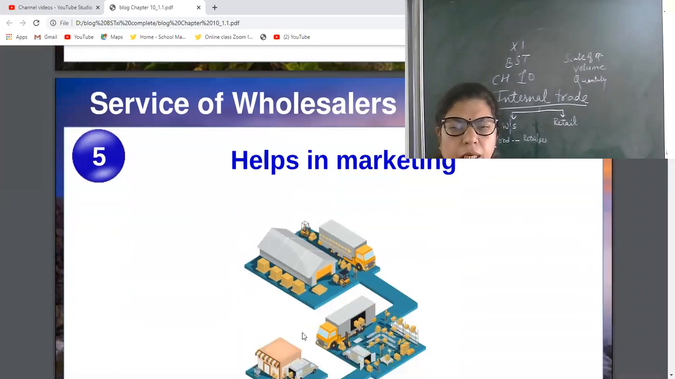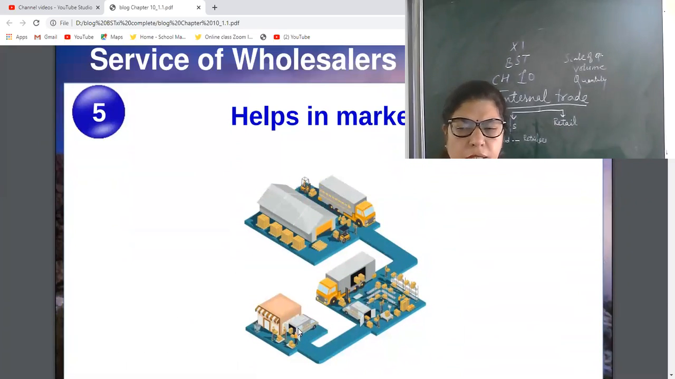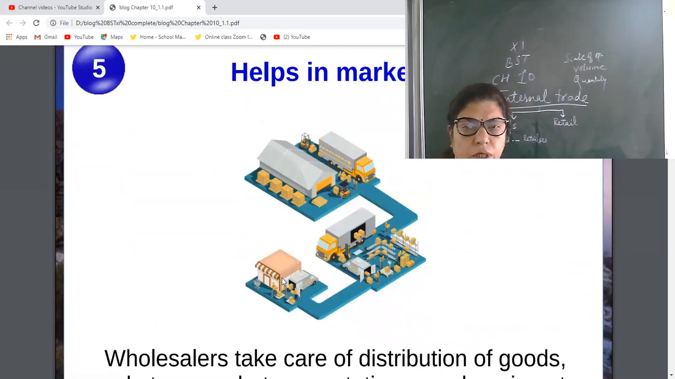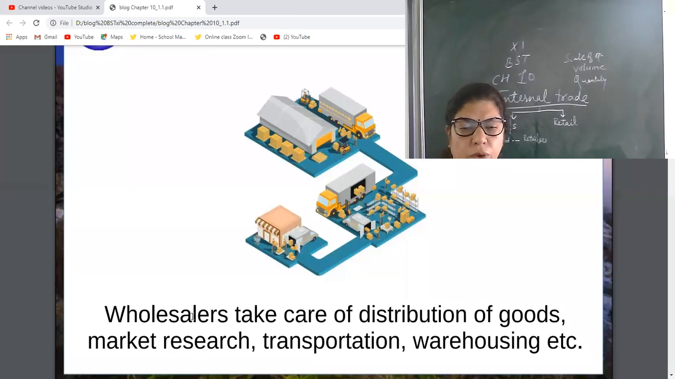Next, helps in marketing. What do you understand by marketing? Marketing is a wider term, my dear. Marketing is not selling. See, wholesalers, yes, please note down. Wholesalers take care of distribution of goods, market research, transportation, warehousing, sometimes grading and standardization, packaging, branding, labeling. These functions are also performed by wholesalers many times.